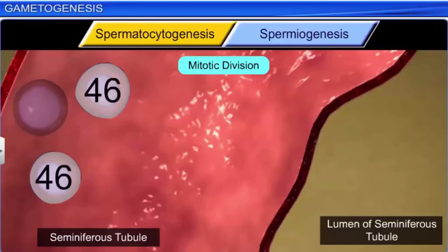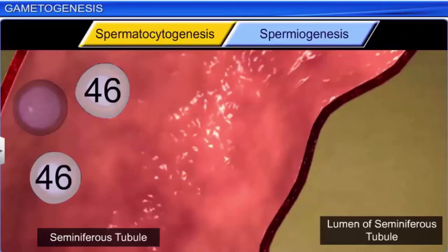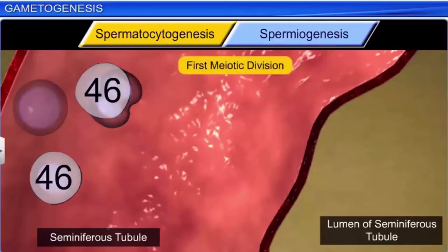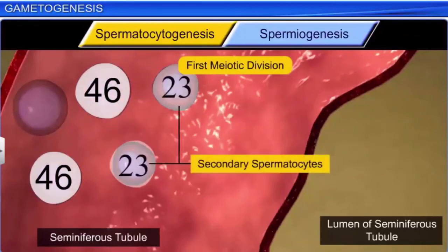Of these two daughter cells, one remains the spermatogonium, while the other one becomes the primary spermatocyte. This primary spermatocyte divides meiotically to form two equal cells called secondary spermatocytes.